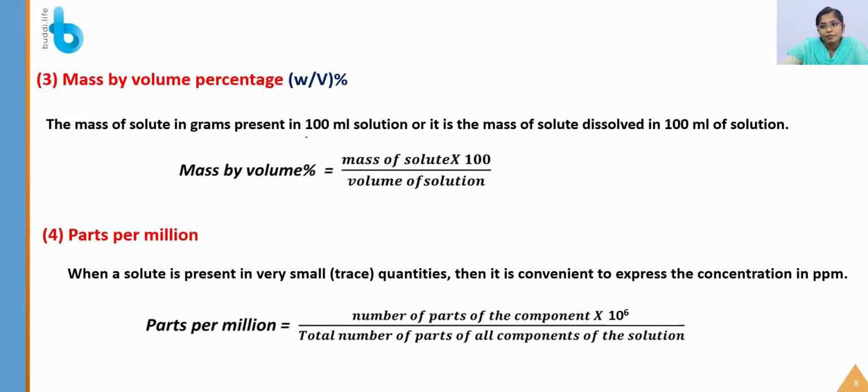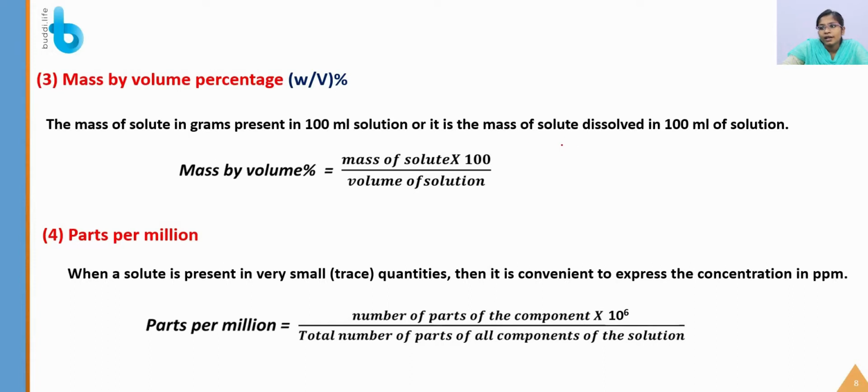Next is the mass by volume percentage. The mass of a solute in grams present in 100 ml of solution, or it is the mass of solute dissolved in 100 ml of solution. That is, when you are making 100 ml of solution, you are going to add a certain amount of solute. You are not going to mix these solutions together now. You are going to dissolve some solid solute in the solvent. So you are going to calculate the mass by volume percentage by the formula: mass of solute divided by volume of solution into 100.